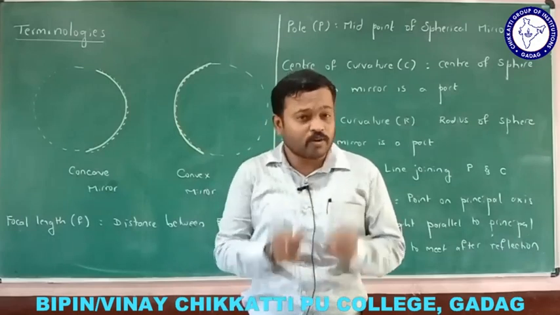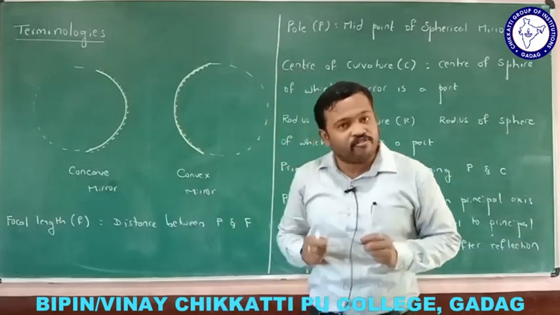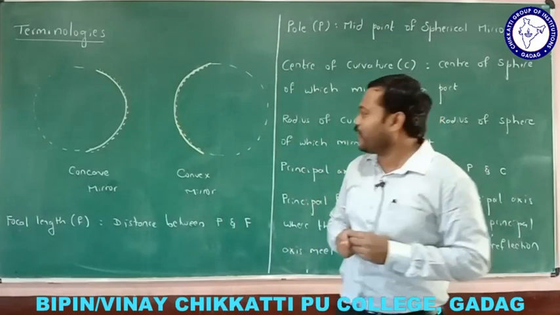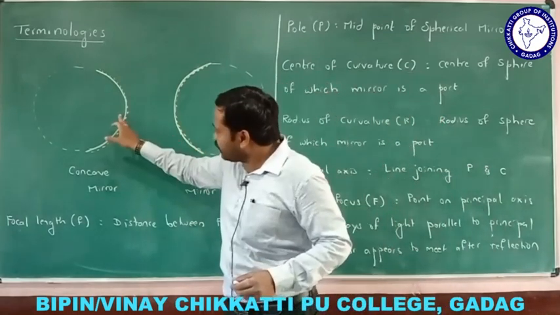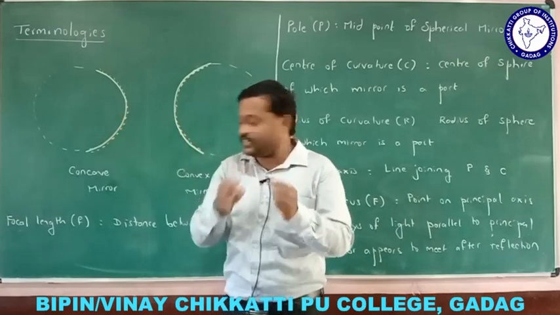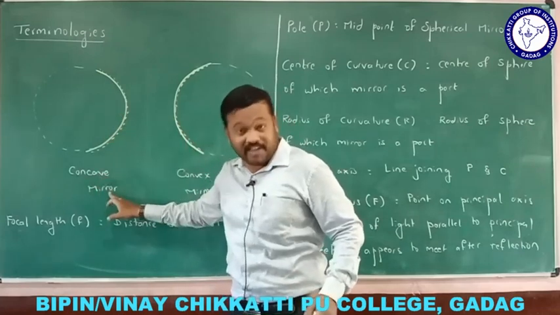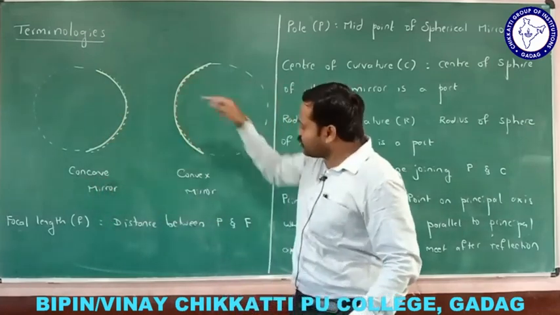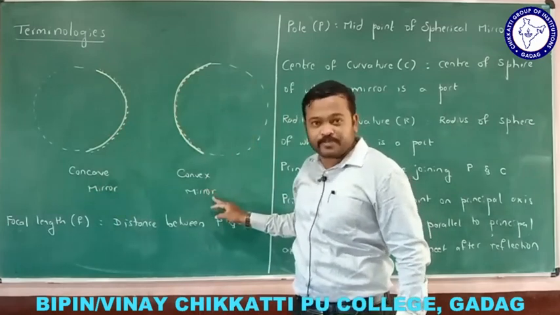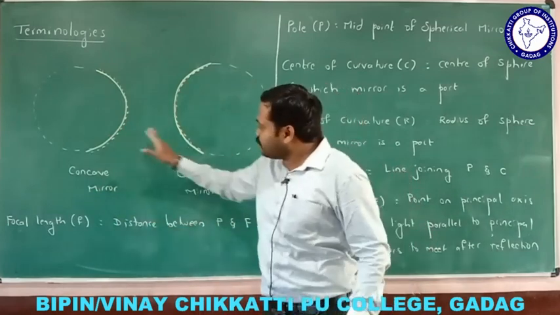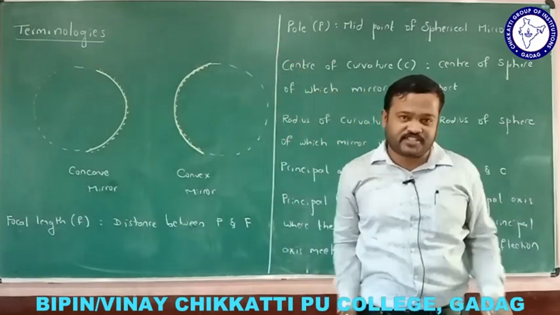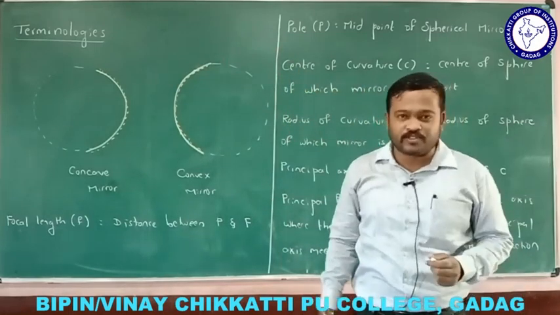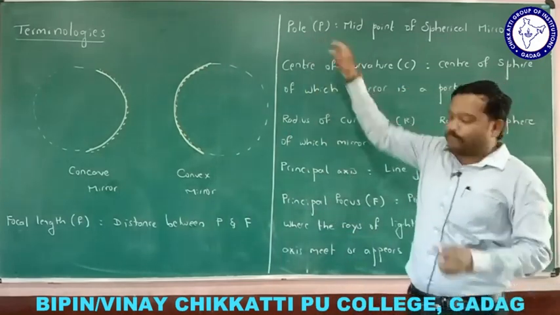Now let us see what terminologies we use for spherical mirrors. These are two spherical mirrors. Here the reflecting surface is inside the curve. Inside means it is cave, that is a concave mirror. Here the reflecting surface is outside the curve, so it is called a convex mirror. One thing to understand, these mirrors are part of a spherical reflecting surface. What are the terminologies we use? Let us move on to the first one, that is pole.